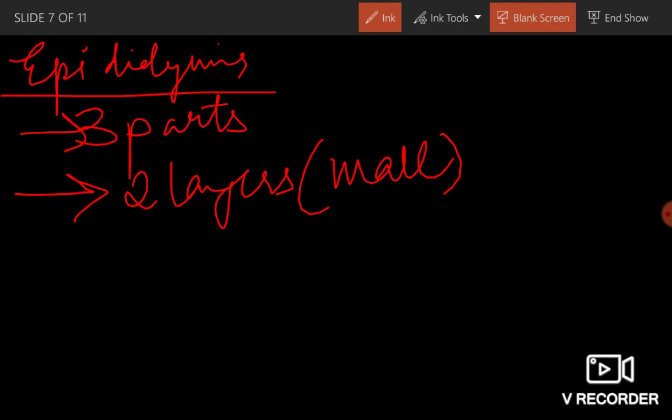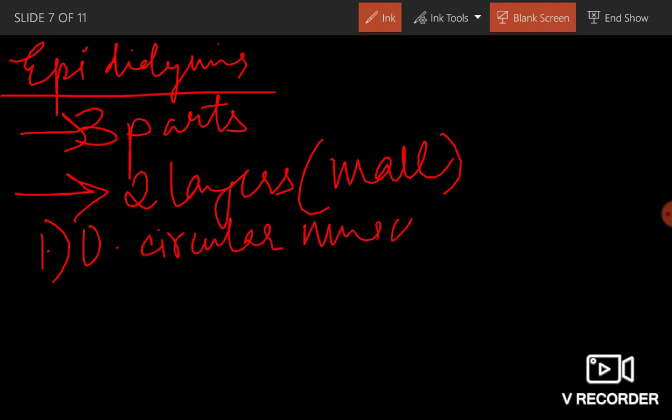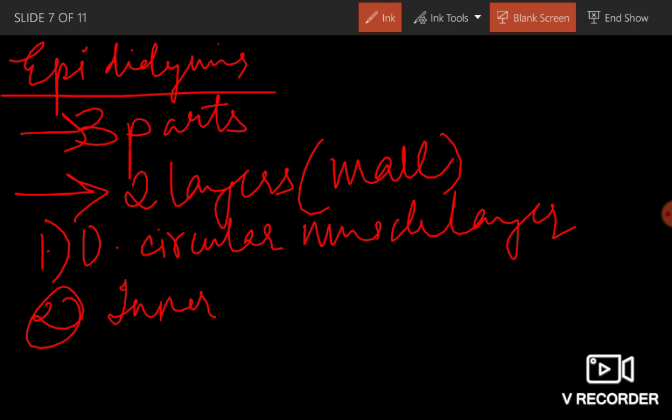Outer is the circular muscular layer and inner is the epithelial layer. Clear about epididymis, which leads to vas deferens.